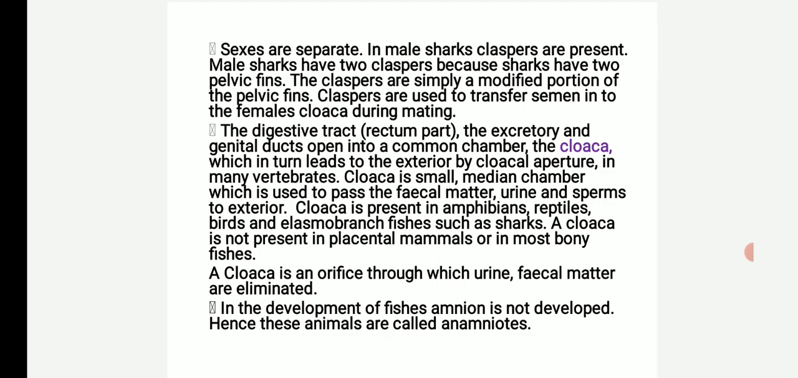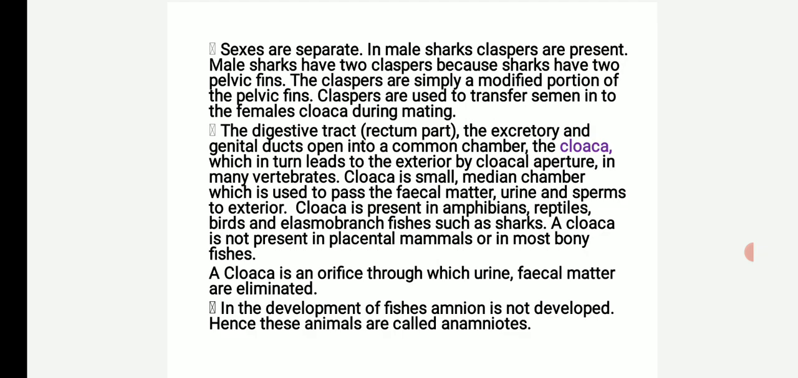Next, sexes are separate. In male sharks, claspers are present. Claspers are copulatory organs attached to the pelvic fins. Male sharks have two claspers because sharks have two pelvic fins. The claspers are simply a modified portion of the pelvic fins. Claspers are used to transfer semen into the female's cloaca during mating.